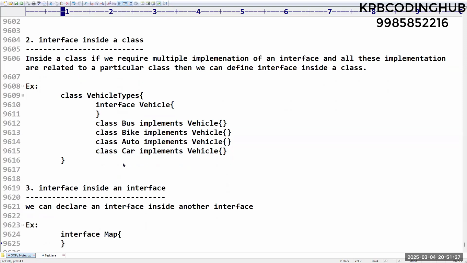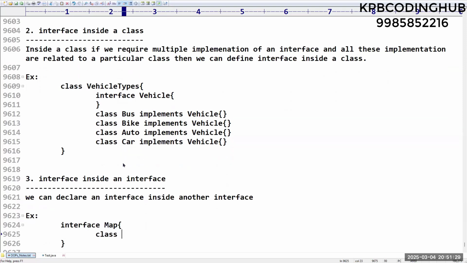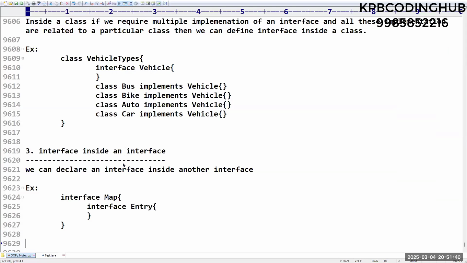Inside that, there is one more child interface with the name Entry. It is also a very important question for interviews, sir. We can define an interface inside another interface, there is no problem at all. Clear? Yes, sir.